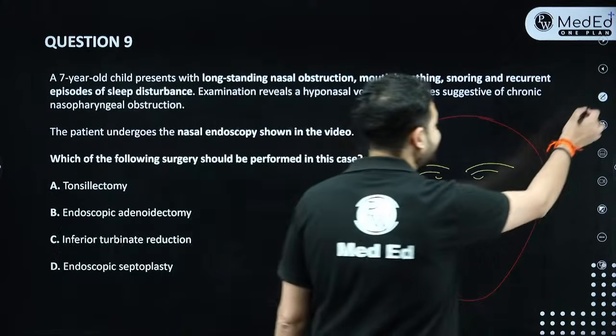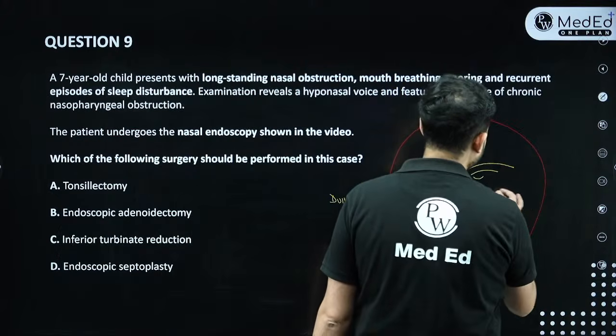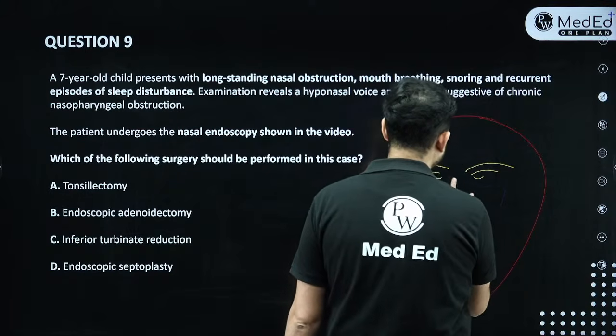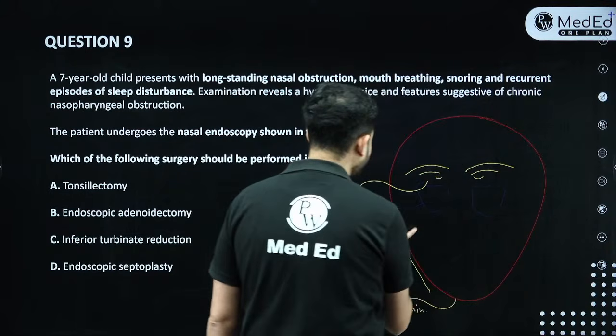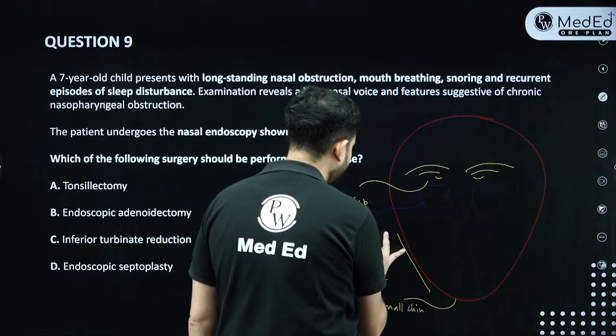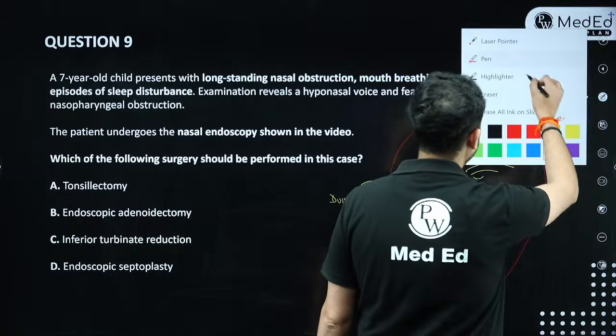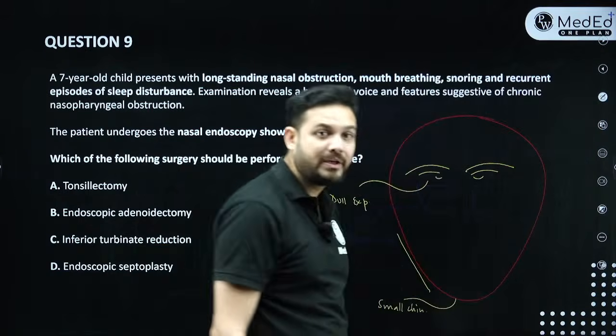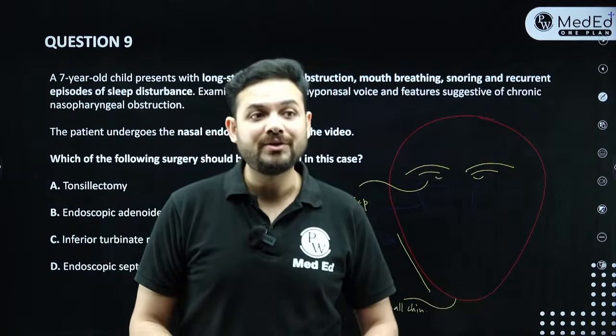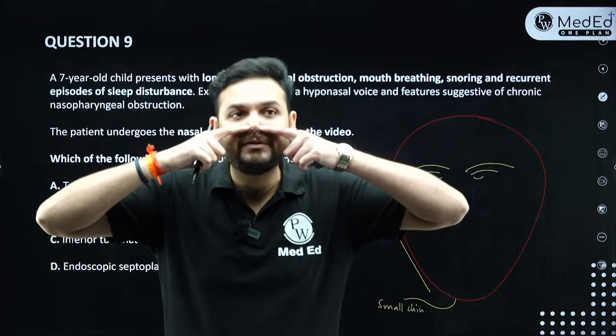Now what will happen next? The child is not sleeping well, so the child has facial venous congestion, because of which the child has big, big dark circles. The child has got dark circles, right? Because the child is not sleeping well. Simple. Now the next thing, is the child using his nose to breathe? No. So if the nose is not getting utilized to breathe, the nose will become very, very small.